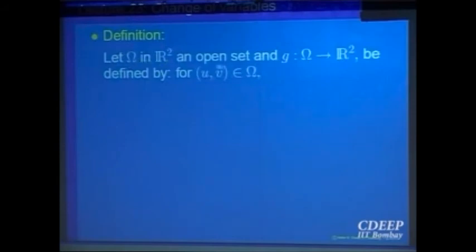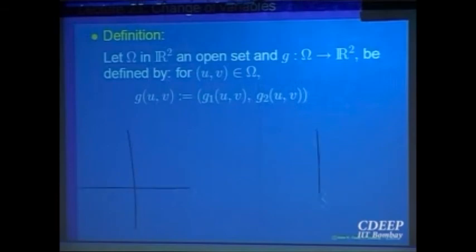Omega is an open set in R2, and G is a map from an open set in R2 to R2. This is the transformation which is going to change your variables uv to xy. It is a function of 2 variables, defined on uv, and the image is xy. So uv goes to xy. Because it is a point in R2, it must have 2 components. This is the first component g1 of uv. The first component will depend upon uv. Clear to everybody? And the second component, probably I should draw a picture here.